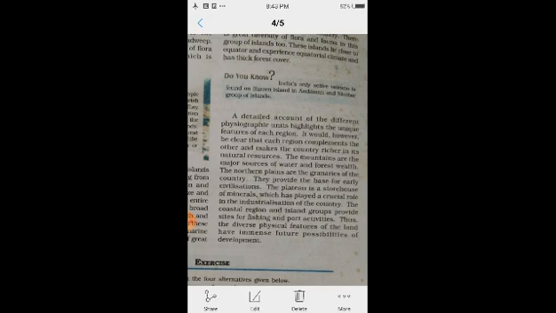Then distributaries. We have seen the word in this lesson. So what is the meaning of distributaries?